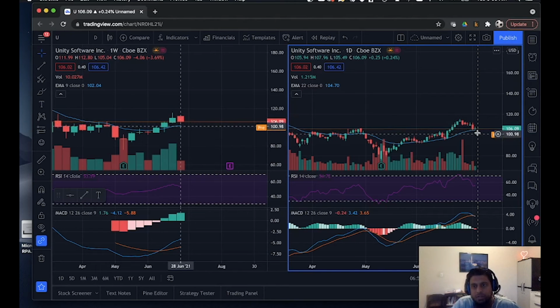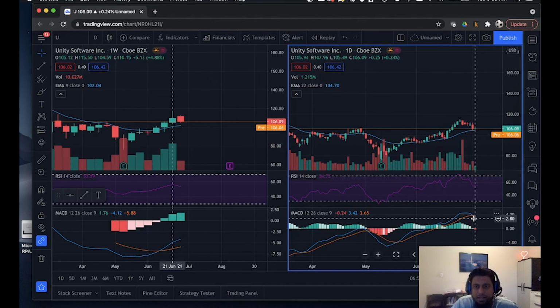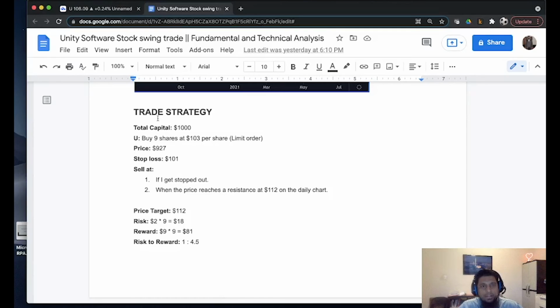So for this strategy, we will use a stop loss just below the 22 EMA at around $102 or $103. The RSI again is close to the midpoint, but we see that the MACD line has slowly gone below the signal line. So this may signal a price reversal, but we'll have to wait and see. So this is the trade strategy I'm planning to use.